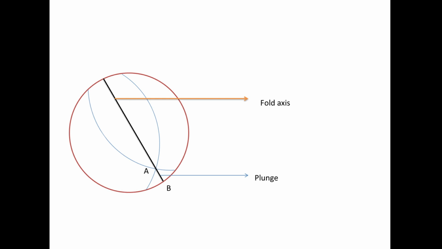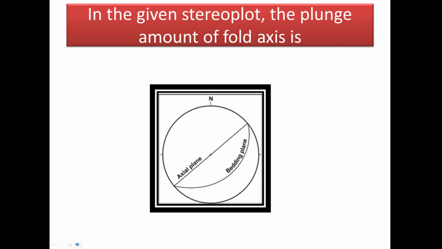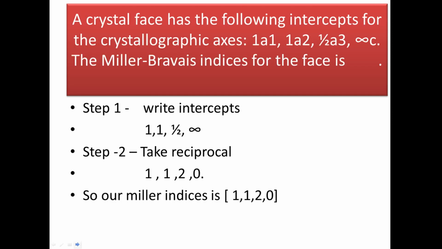Okay. Now look at the figure here. Here the bedding planes intersect just at the periphery of the circle. So here the plunge amount will be 0. Okay. Next question. A crystal face has the following intercept for the crystallographic axis: 1a1, 1a2 and half a3 and